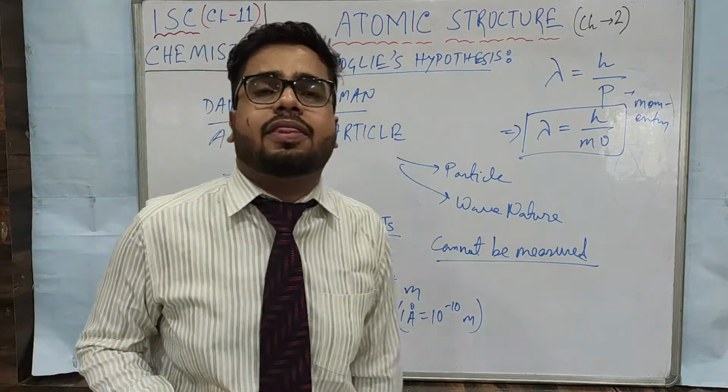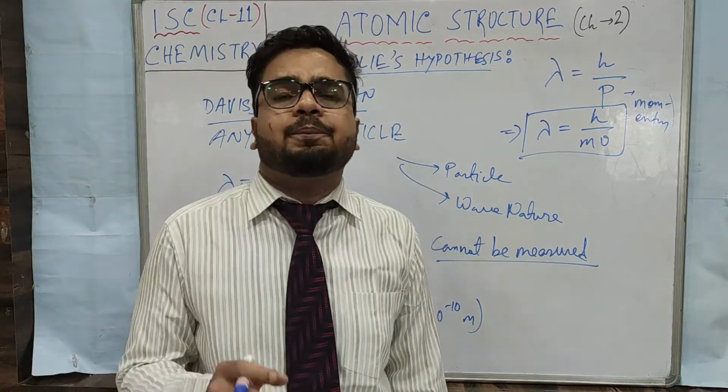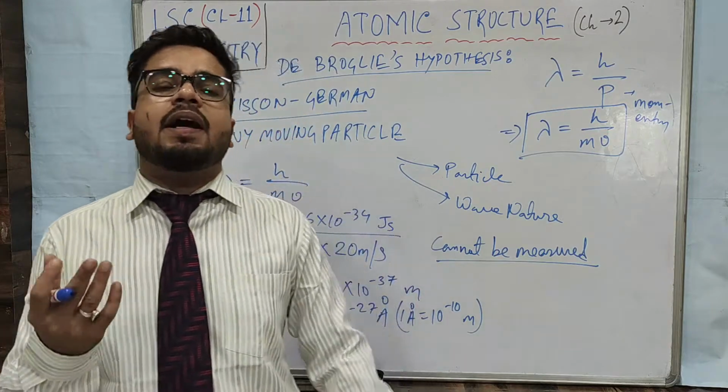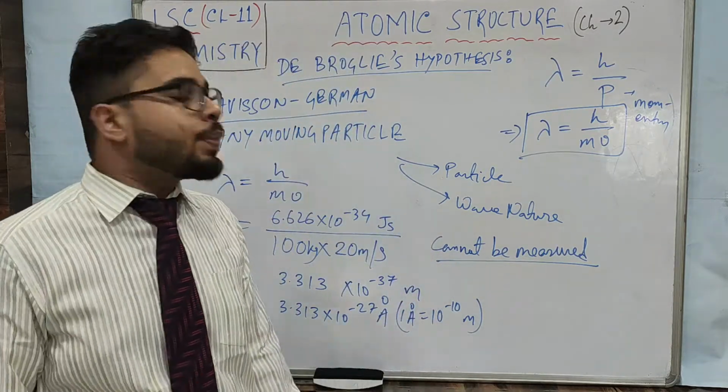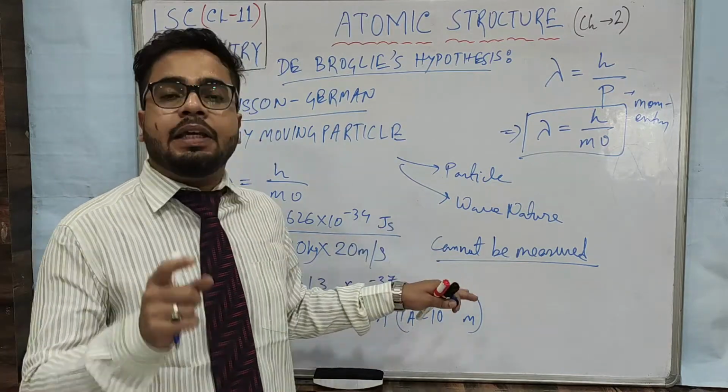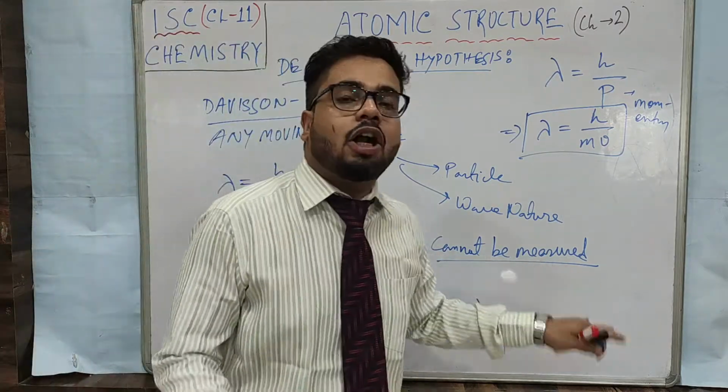So if the question is asked, does a bike exhibit wave nature, what will be your answer? Your answer will be no, because the wavelength is so small that it cannot be measured.